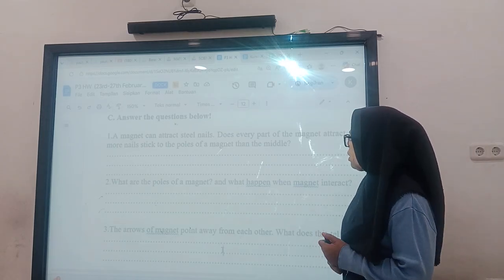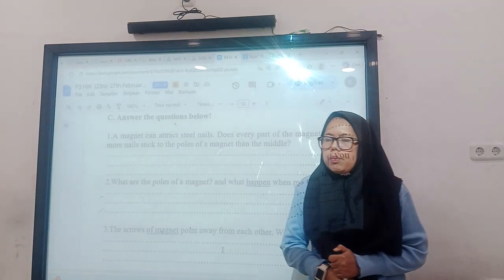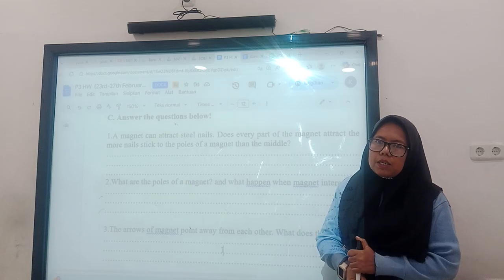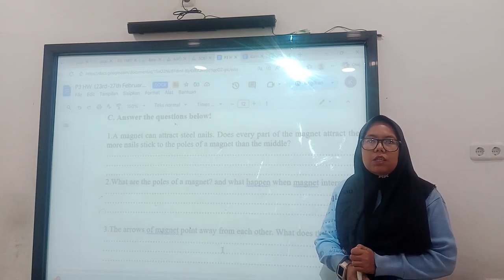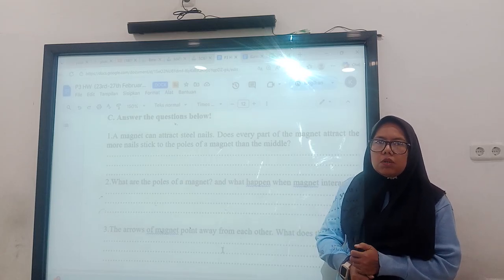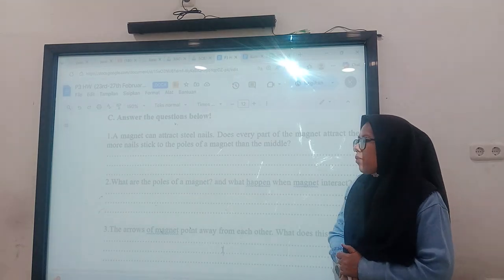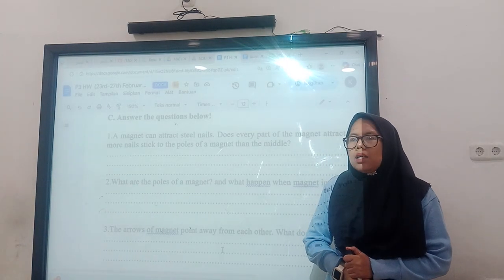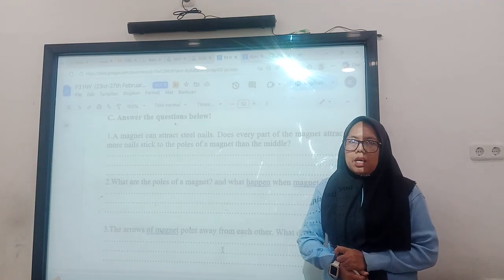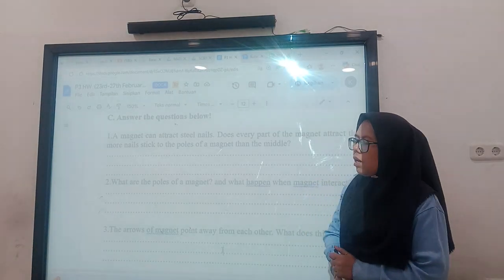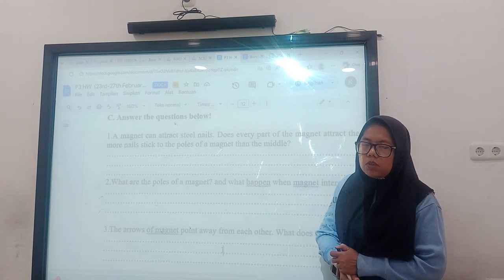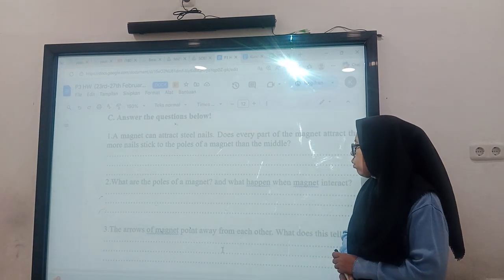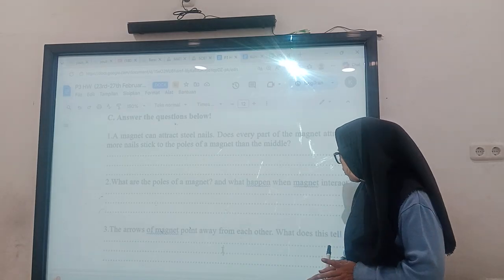Unlike poles means that the poles are different, for example north and south, and they will attract. Like poles, like south and south or north and north, will repel. And here the arrows of the magnets point away from each other.